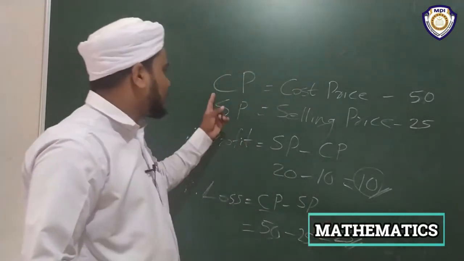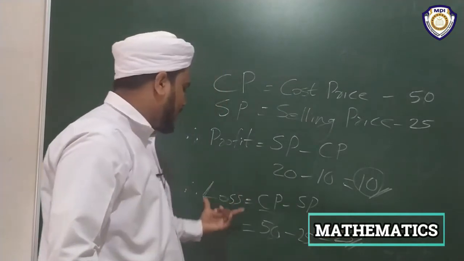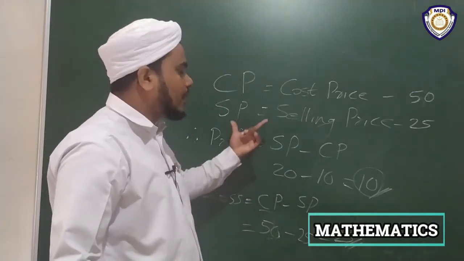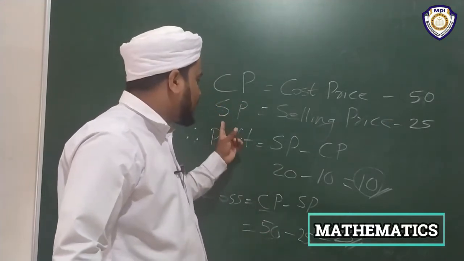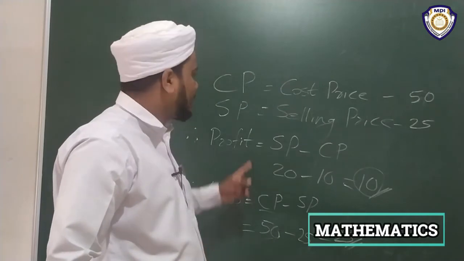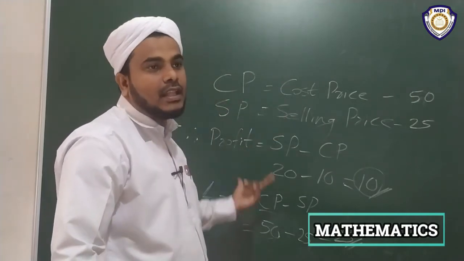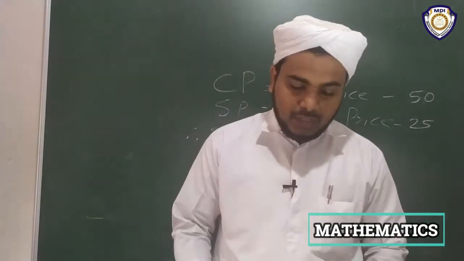CP means cost price, SP means selling price. Profit and loss is found by finding the difference between CP and SP. If SP is greater than CP, then profit will occur. If CP is greater than SP, the loss is incurred. Then there are a number of examples.